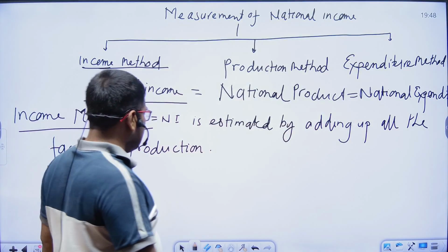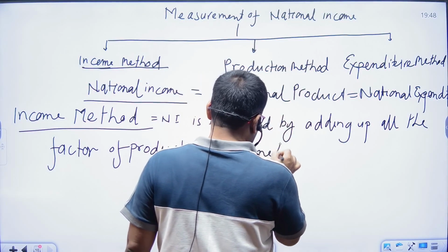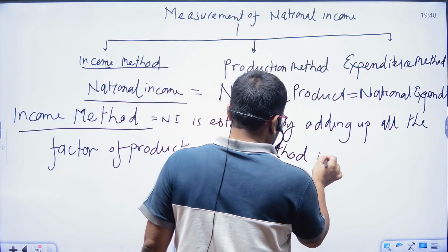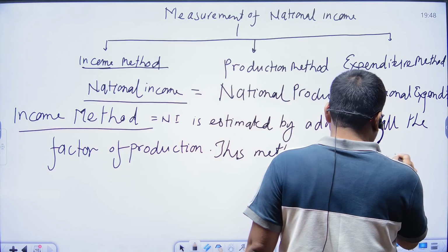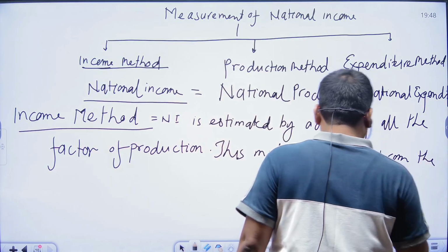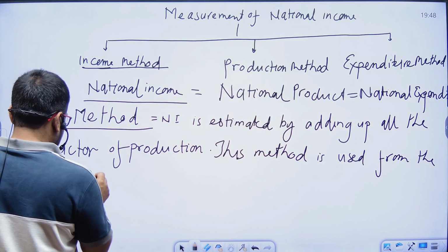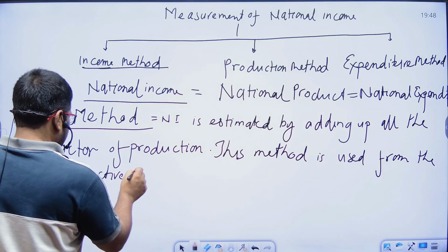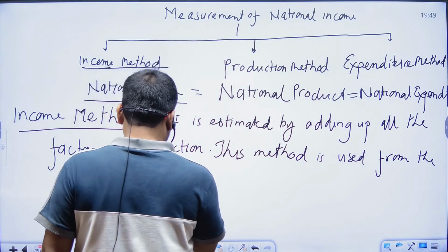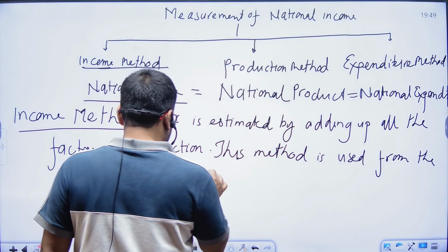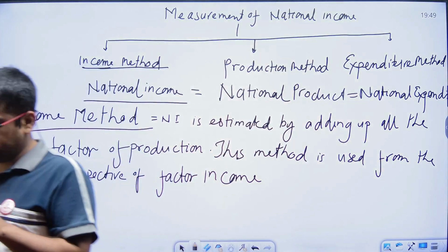What is this method? This method is used from the perspective of factor income. What are the factor incomes? Now we are discussing here.